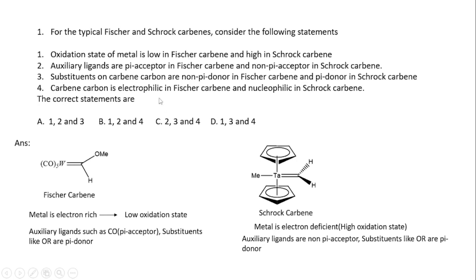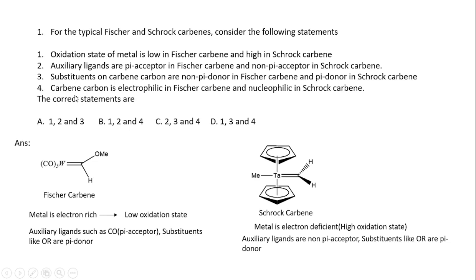So statement 2 is also correct, that is auxiliary ligands are pi acceptor and it is non-pi acceptor in the Schrock carbene. But if you see statement 3, they are saying substituents on the carbene carbon are non-pi donor in Fischer carbene. But here you see the substituents on the carbene carbon are pi donor in the Fischer carbene. So we can eliminate this third option.